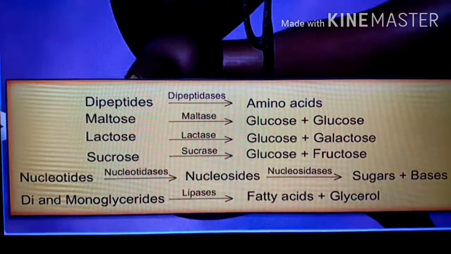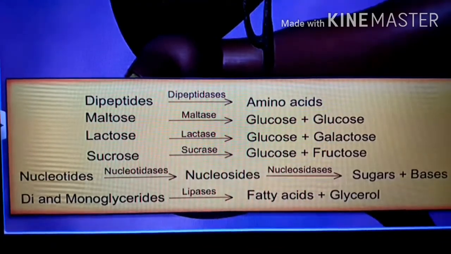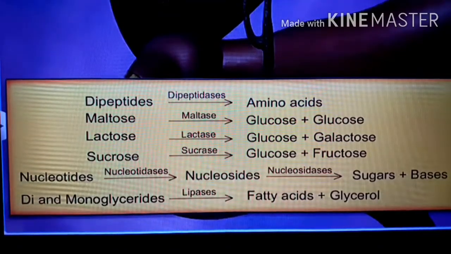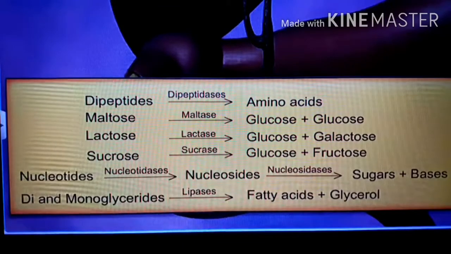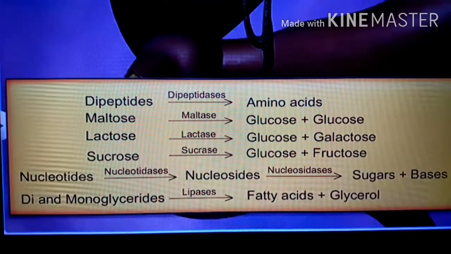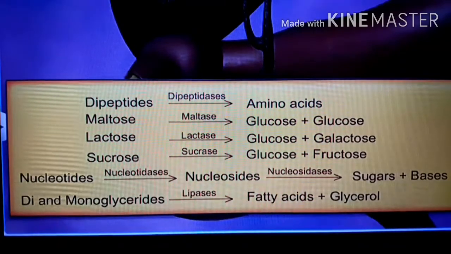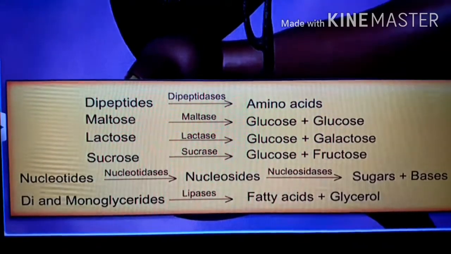So please note that in the digestion of fats, bile plays a vital role because bile emulsifies the fats into small globules. So lipases can easily act on the small globules. So we can say that bile makes the action of the lipases easier.